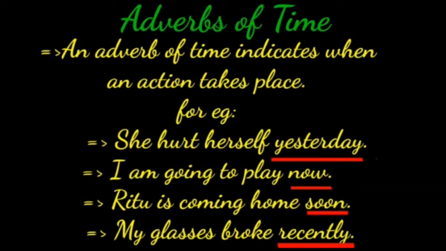Second one, I'm going to play now. Third one, Ritu is coming home soon. Fourth one, my glasses broke recently. Here, yesterday, now, soon, recently are adverbs of time because they indicate when an action takes place.